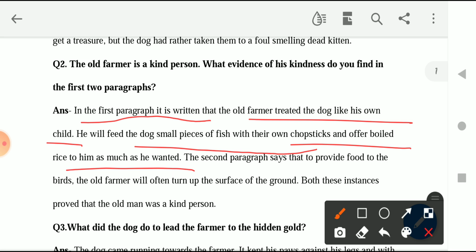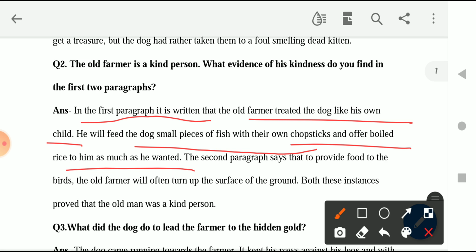Okay, and they also used to give the rice from their own bowl to the dog. So this shows how affectionate they felt towards the dog. They treated the dog as if the dog is their own son. So this much love the old couple had for the dog.